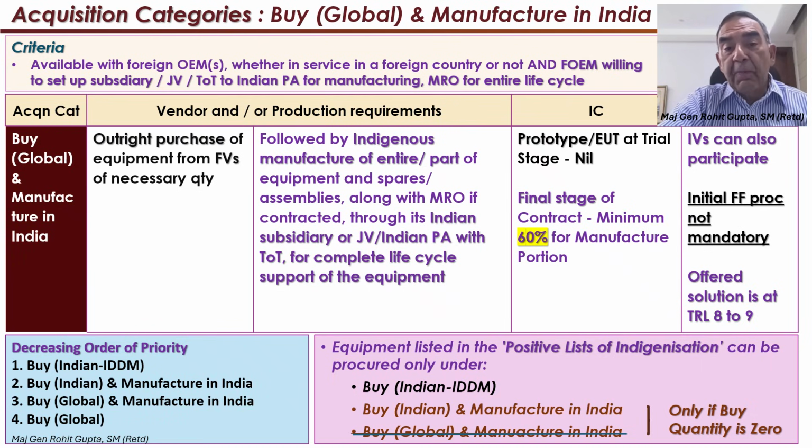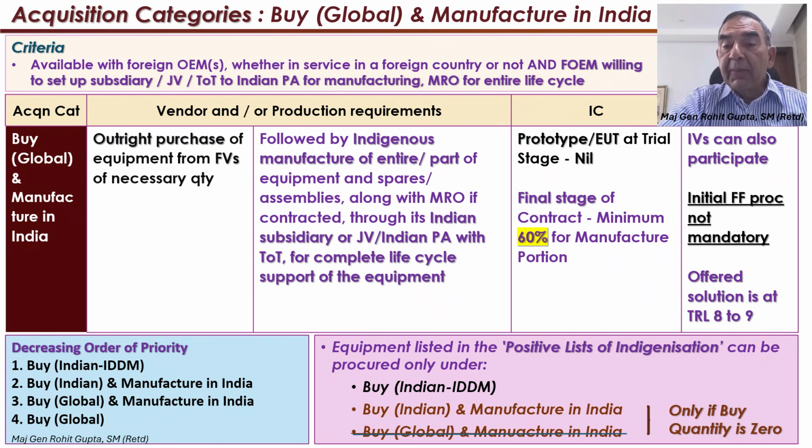This is followed by indigenous manufacture of the entire equipment or a part of the equipment and spares, assemblies, along with the MRO if contracted, through its Indian subsidiary or joint venture Indian production agency with transfer of technology, and importantly for the complete life cycle support of the equipment.